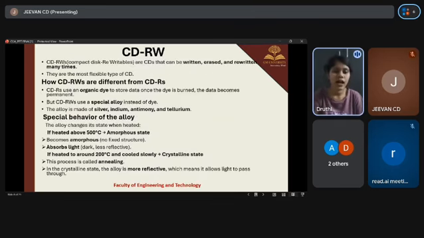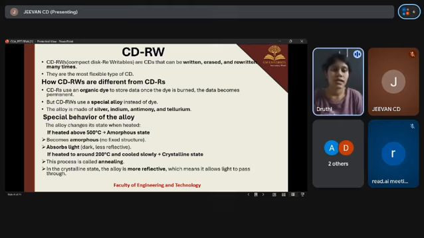Okay, CDRW, which is compact disk rewritable. So now the slides explain CDRW, which is a rewritable type of compact disk. CDRWs are CDs that can be written, erased, and rewritten many times. And because of this, they are the most flexible type of CD compared to CD-ROM and CDR. So how is CDRW different from CDR?